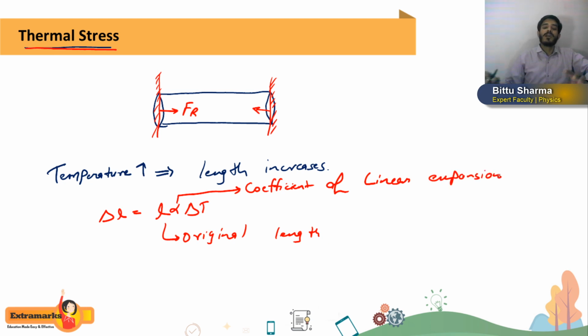In the same way, with alpha we also have beta, the coefficient of areal expansion, and gamma, the coefficient of volume expansion. We will discuss those in the chapter on heat transfer, but here you have to remember this basic formula: delta L is equal to L alpha delta T. Delta T is the change in temperature. Suppose the initial temperature is 20 degrees Celsius and the final temperature is 50 degrees Celsius. So the change in temperature will be 50 minus 20, that is 30 degrees Celsius.